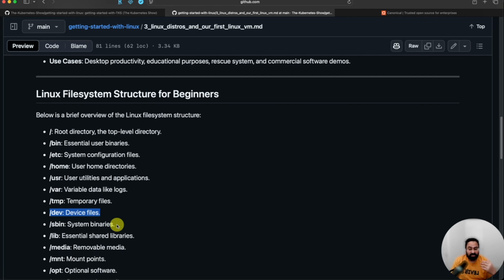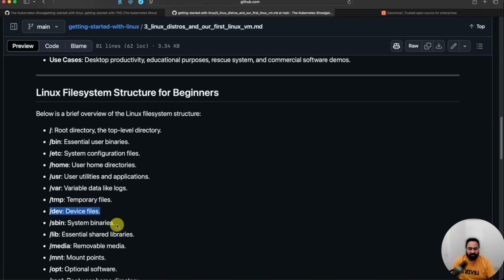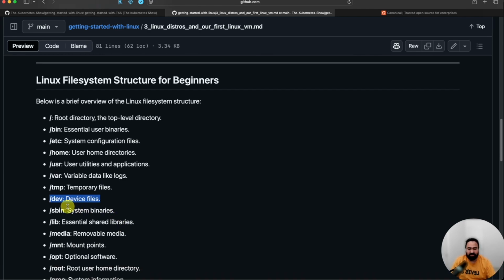Keyboard is an input device. It is taking input from you and writing. On the display, what you see is an output device. That's where, again, it's a file taking input from keyboard, showing it on your screen. One file is getting read, another file is getting written. We'll talk about input, output, and all that in coming videos.